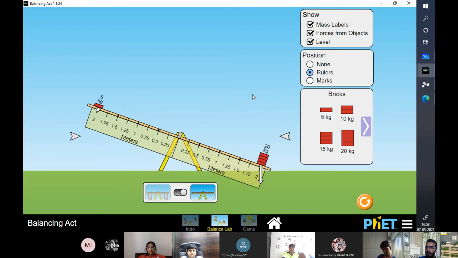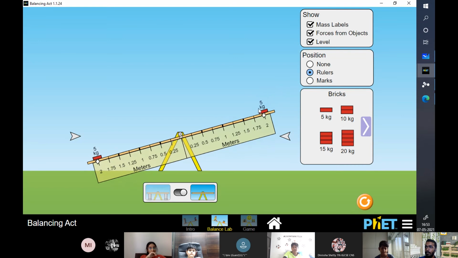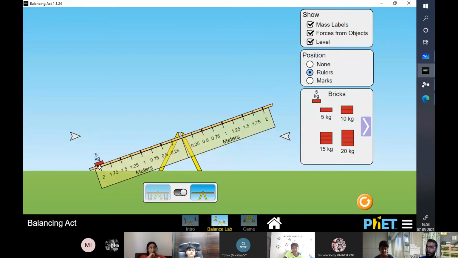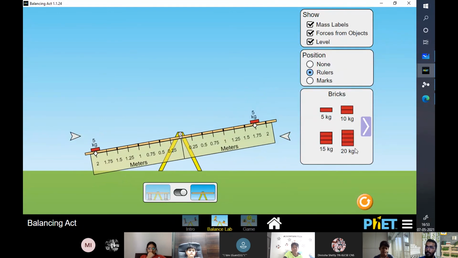Then what will happen? It will obviously weigh down because the distance is the same. So there were two 5 kgs on both sides, right? Can you put that 5 kg on 1.75? Okay, 1.75, and then the 20 kg on 1.5.